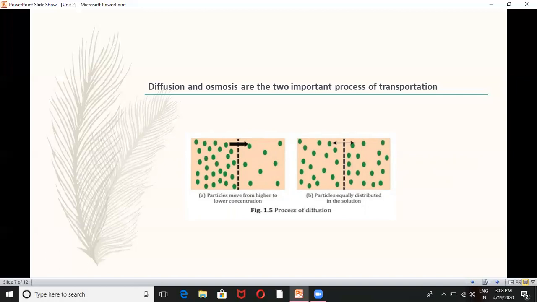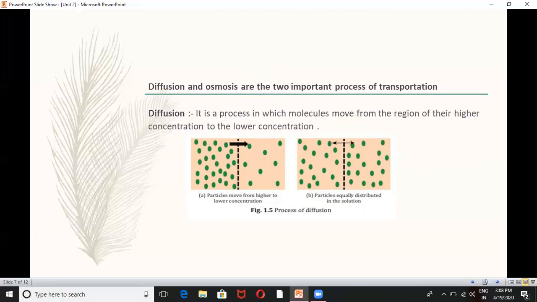In the first figure, the particles are moving from higher concentration to lower concentration. That means the first figure is showing the movement has started, and the second figure is showing that particles are equally distributed into the solution. What is the meaning of this figure? That means water molecules are moving from higher concentration to lower concentration. According to that, we can say that diffusion is a process in which molecules move from the region of their higher concentration to the lower concentration.